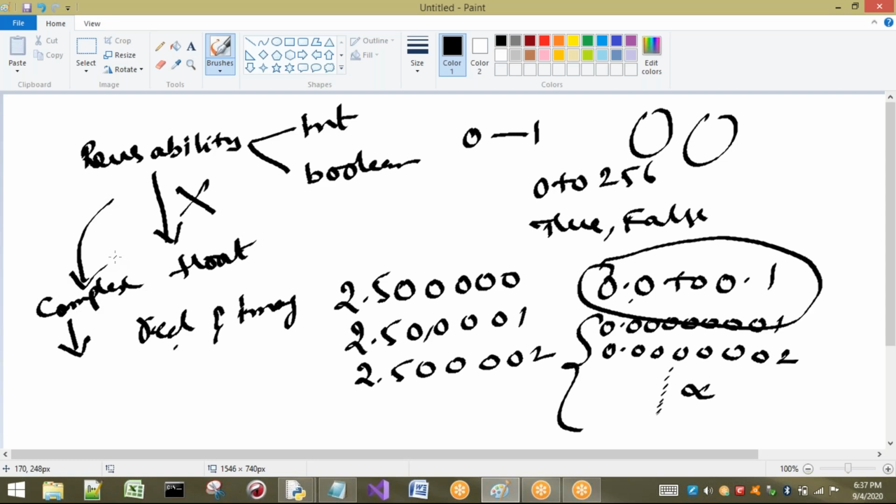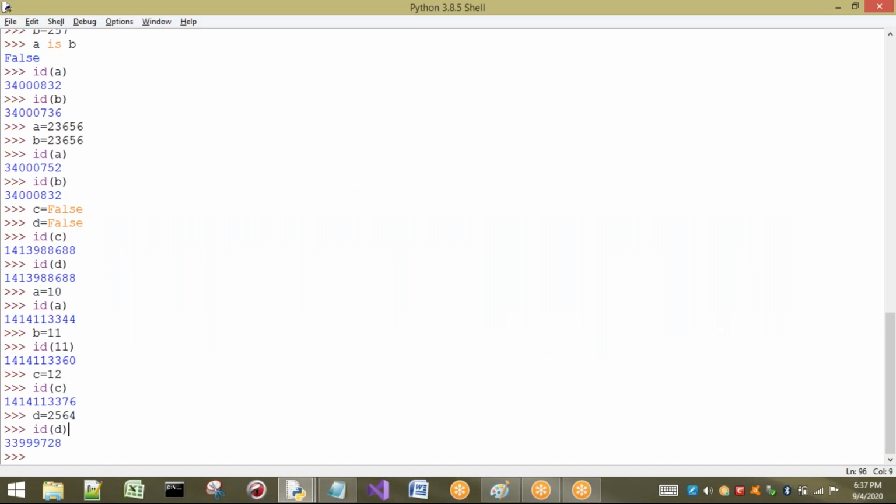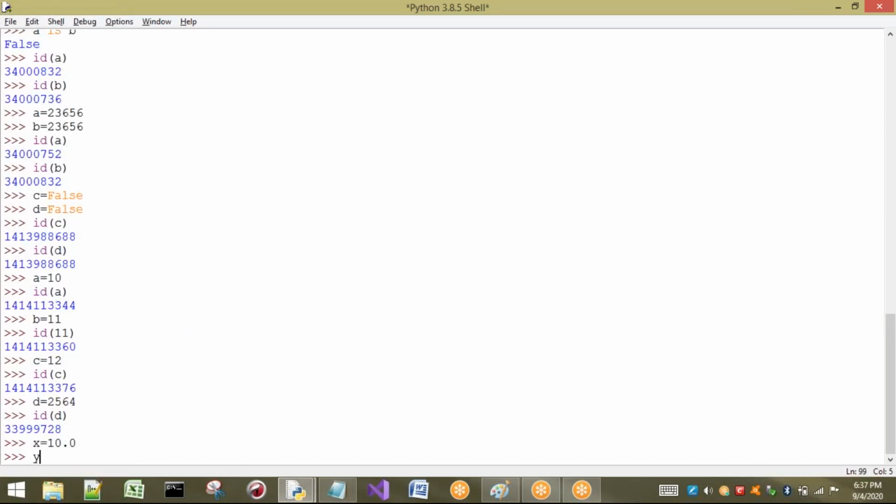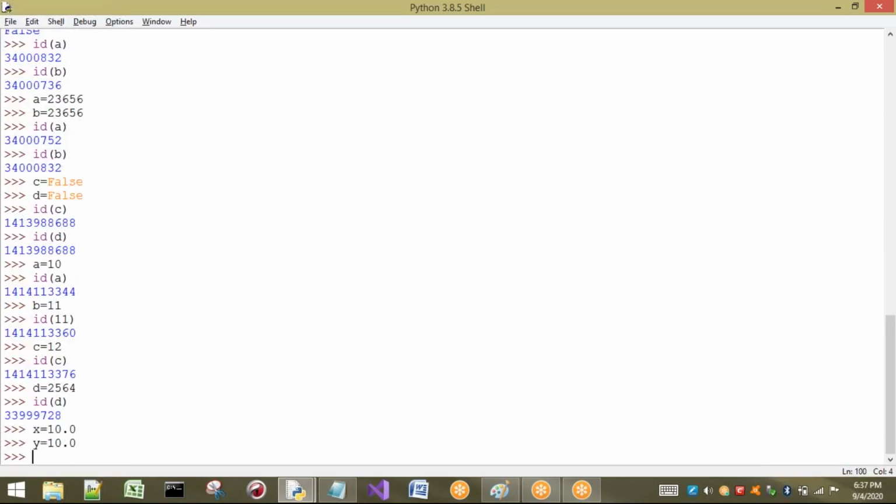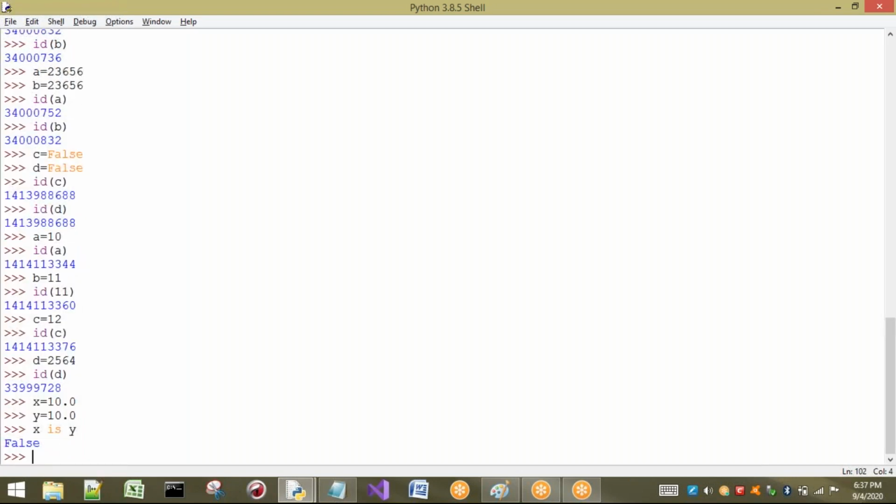So let us see the examples for this one. Okay, so see here, x equal to 10.0. Same value I am going to take, y equal to 10.0. So let us check whether x is y or not. No, that means for x a separate 10.0 object is created, for y a separate 10.0 object is created. That means for floating point types, the reusing concept is not applicable.